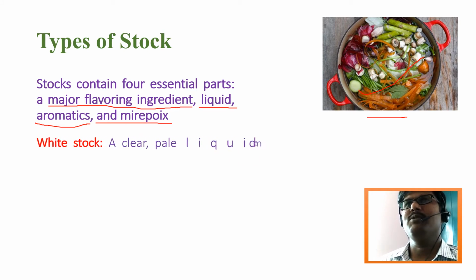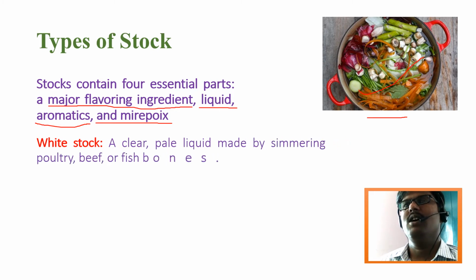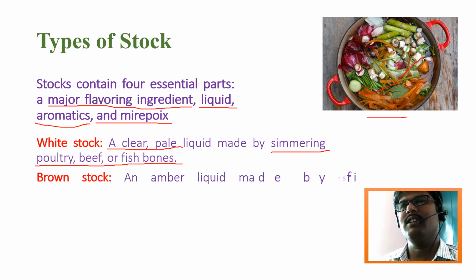Okay, so the types of stock, first one is the white stock. White stock is clear. Its name itself says it is a white stock. It looks very clear, and it is also called a pale liquid. It is made by simmering. Mainly this white stock is prepared from poultry, beef or fish bones. By using these ingredients, we are creating that white stock.